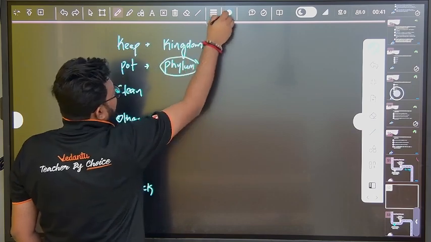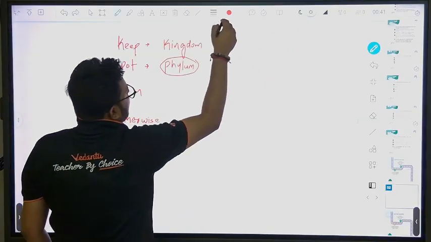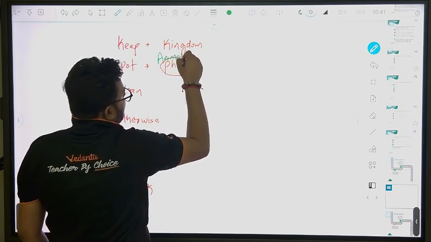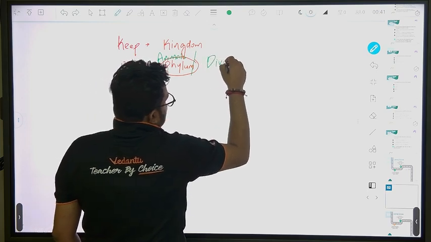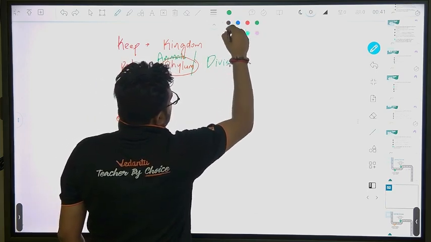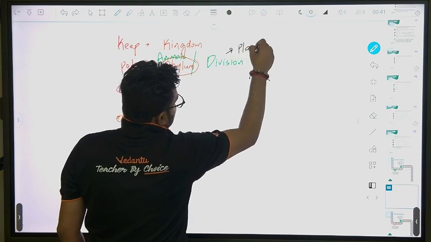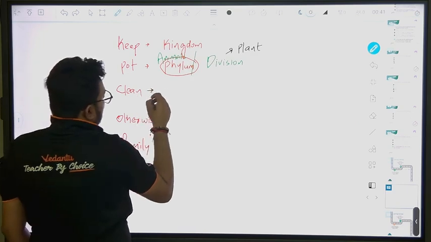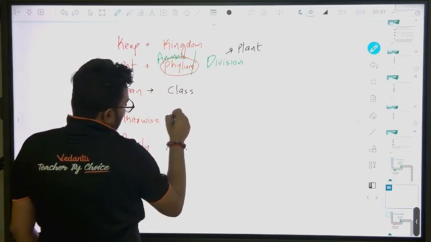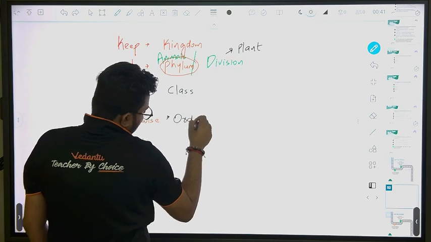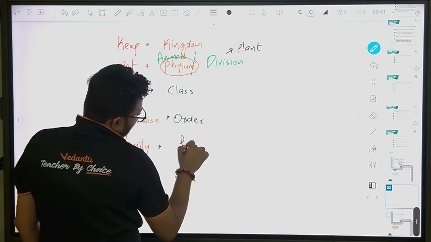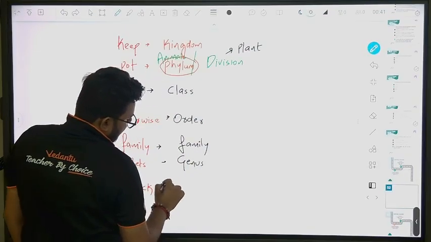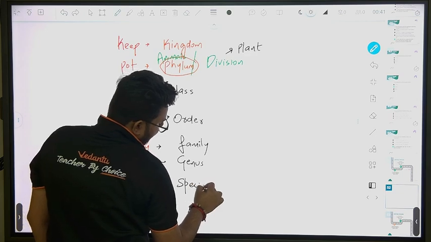Phylum we use in case of animals. In case of plants, we have division, so in case of plants, we use the term division. Keep Pot Clean, it will be Class. Then we will have Order, obviously, then Family again. Then we have Genus, and the last one is Species.